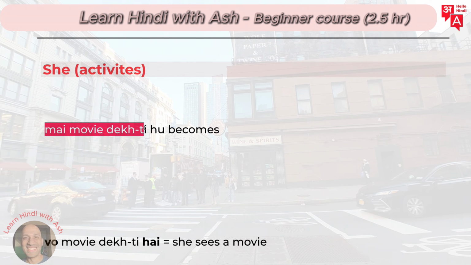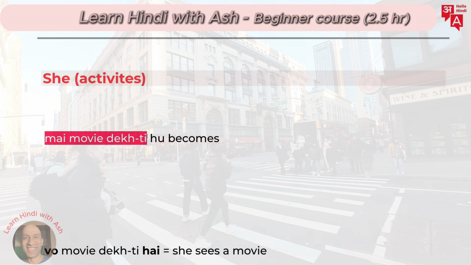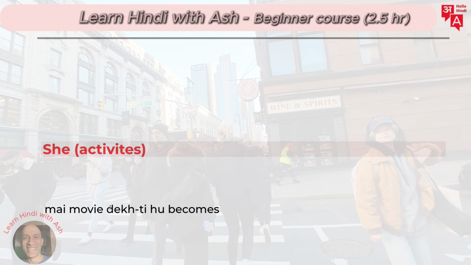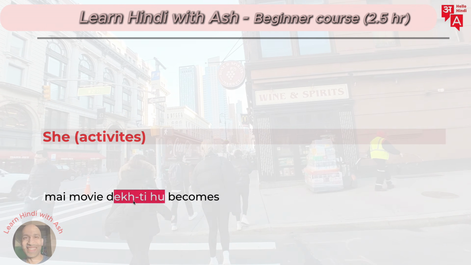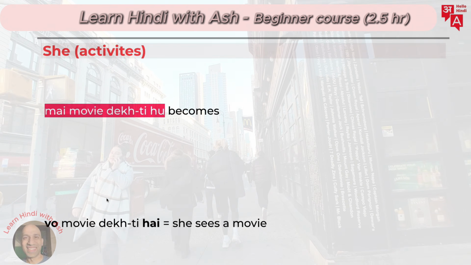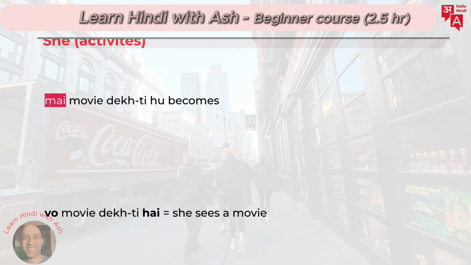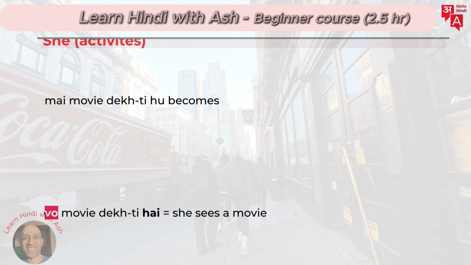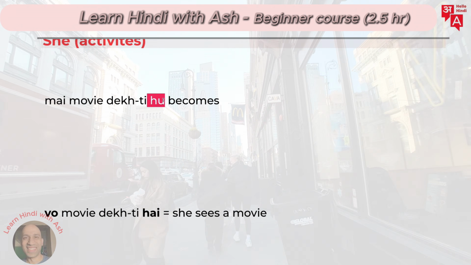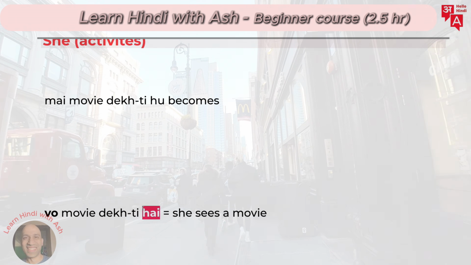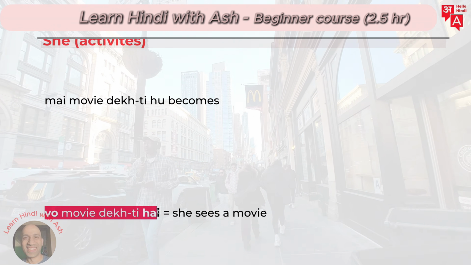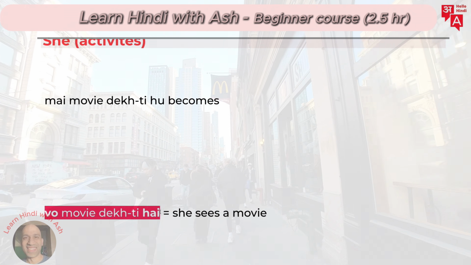मैं movie देखती हूँ. Right? This part you know very well. It's I movie see, like Yoda speak a bit. So this is मैं movie देखती हूँ. I see a movie. Now what you do here is replace the मैं with वो, and you replace the हूँ with है. That's it. मैं movie देखती हूँ becomes वो movie देखती है.